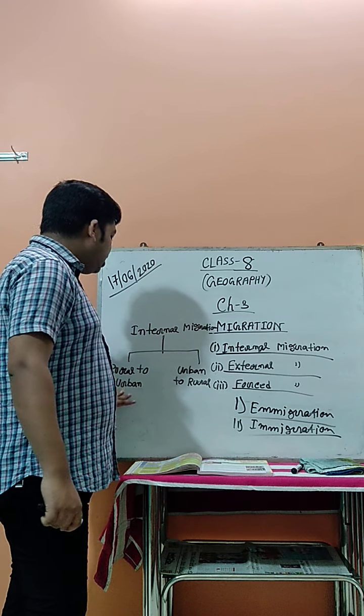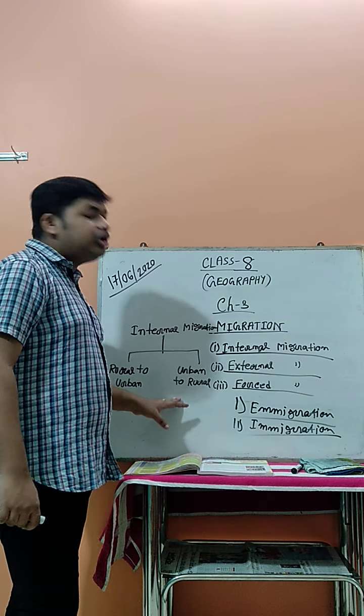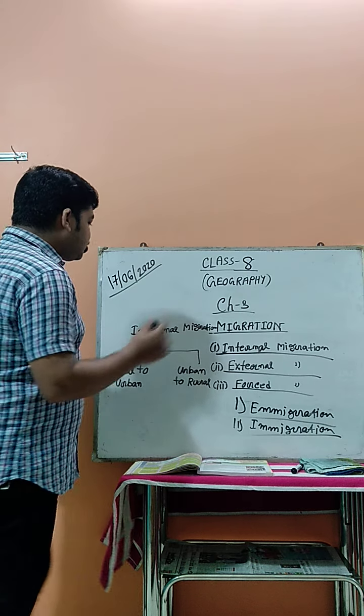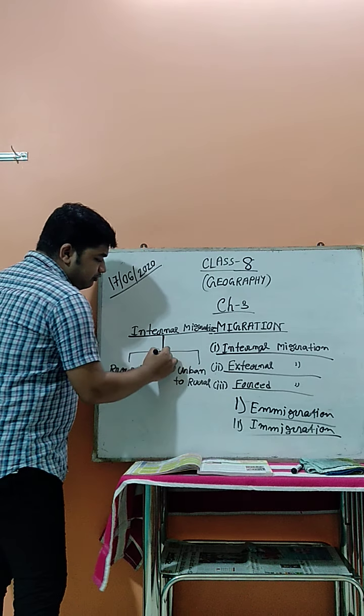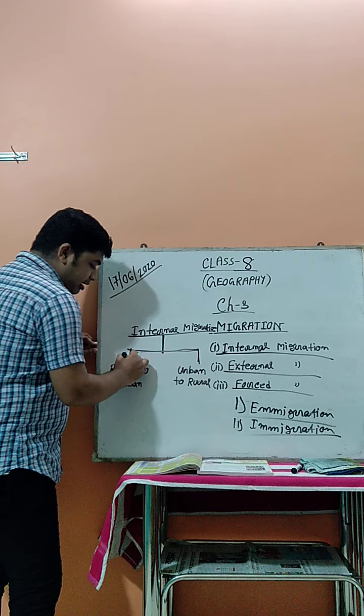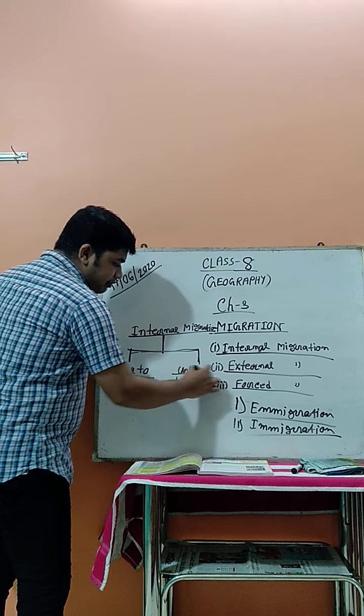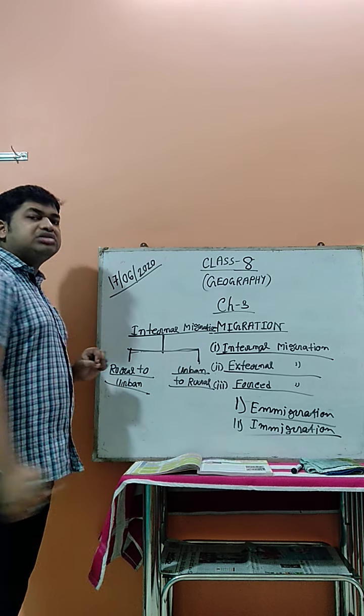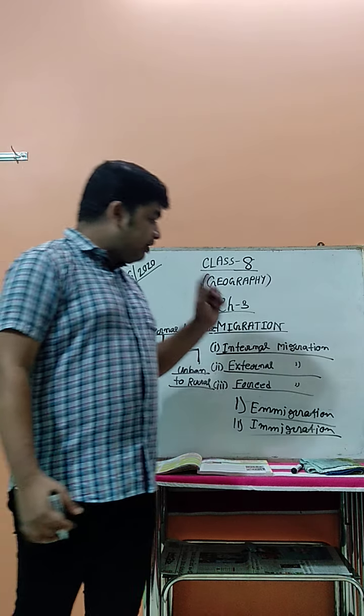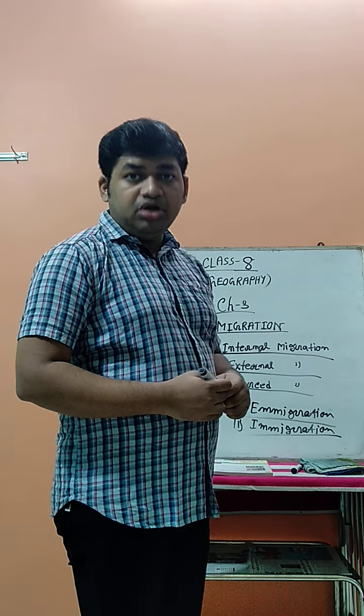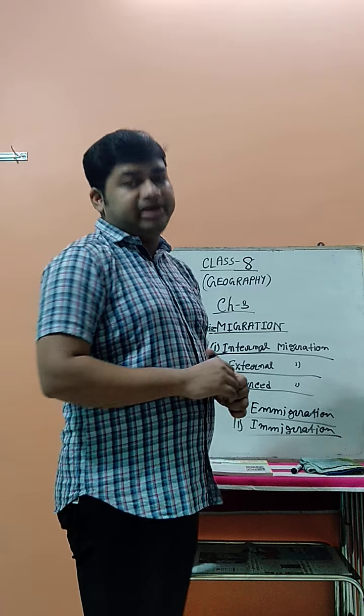First one is rural to urban migration and urban to rural migration. Internal migration is divided into two parts. First one is the rural to urban migration, and second one is the urban to rural migration. Now, what is rural to urban migration? That is when people migrate from the rural area to the urban area.